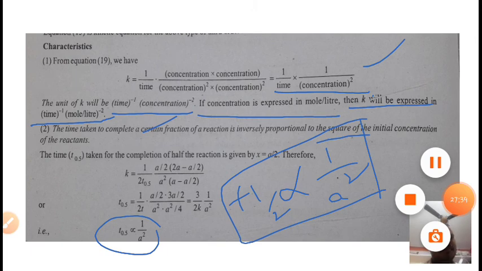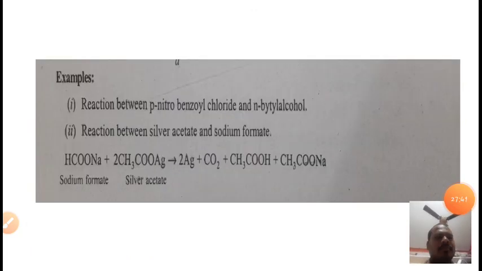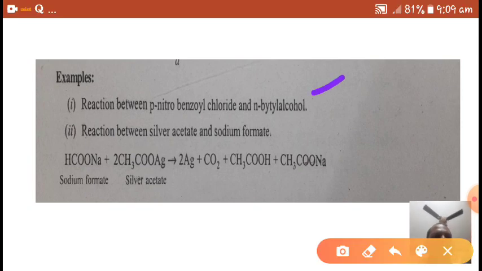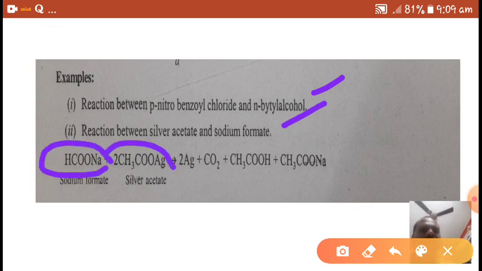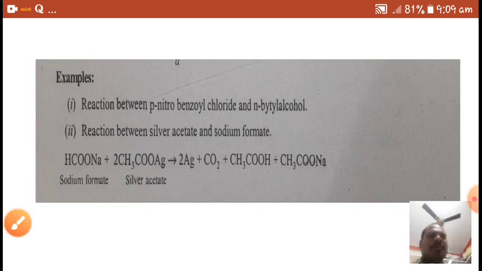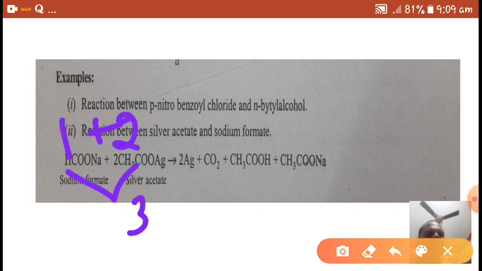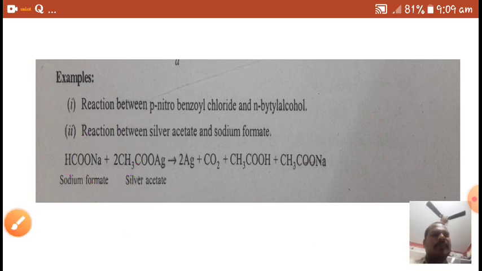So what are the examples of third order reaction? Reaction between para-nitrobenzyl chloride and N-butyl alcohol, and the reaction between silver acetate and sodium formate. Sodium formate, silver acetate, so this is also a third order reaction. So these are the examples for the third order reaction.